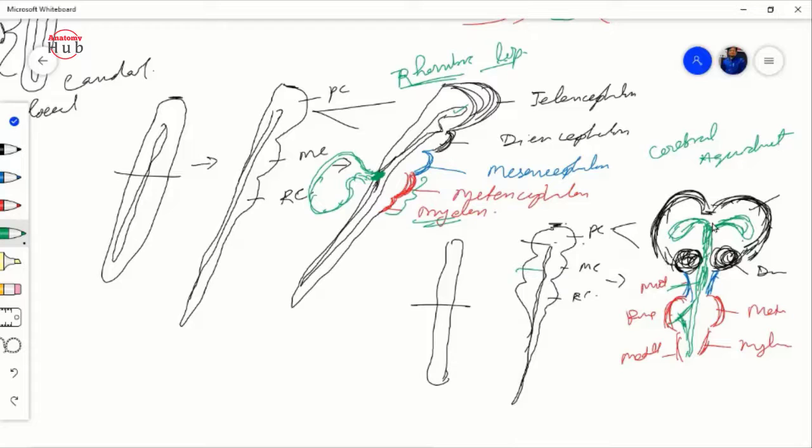Okay. So we have developed the ventricular system over here. We have developed the cerebrum over here. And the diencephalon and the midbrain, pons, medulla, and the cerebellum. Now we'll see how the other structures develop from all these basic structures.